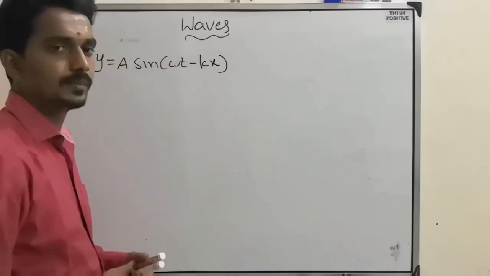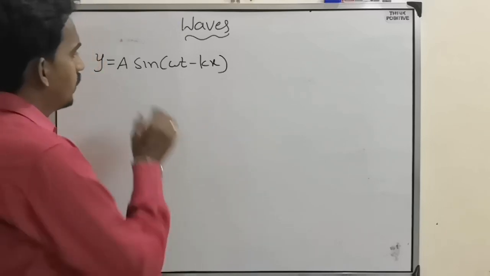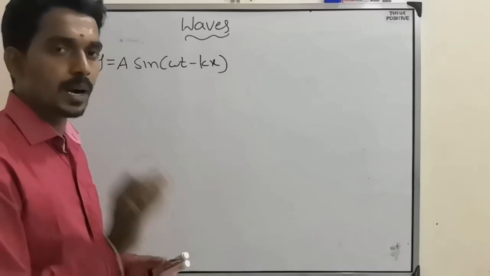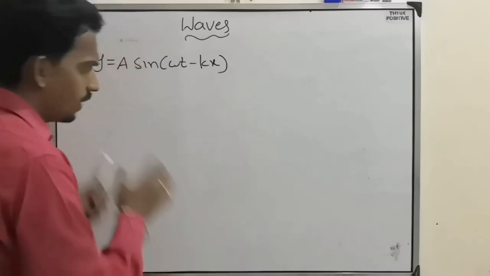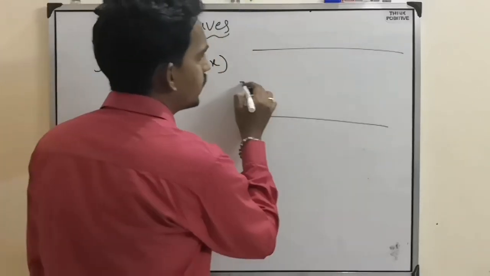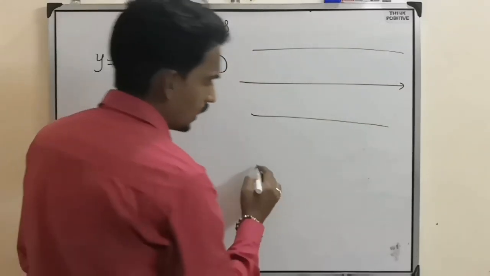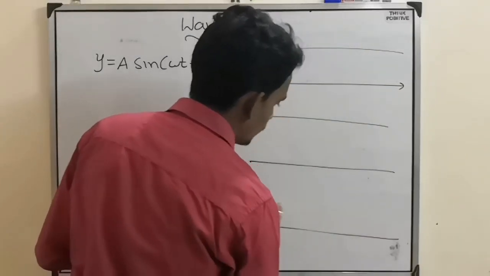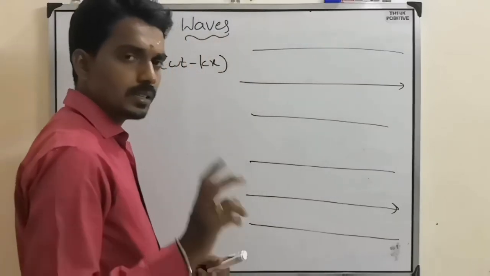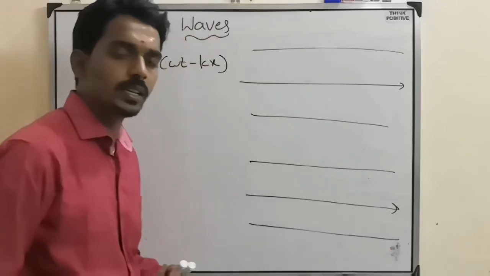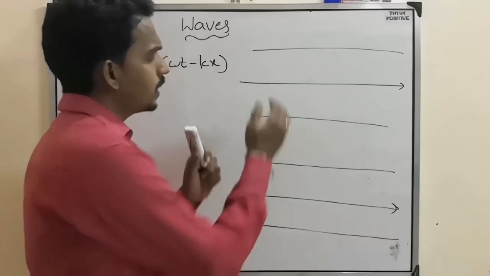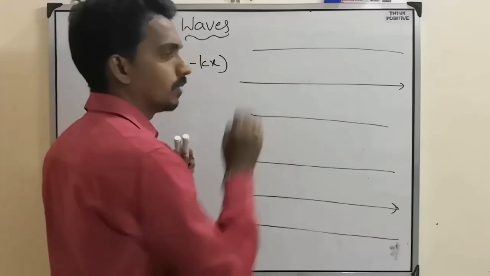We discussed that one. And here I said, where A is amplitude, the maximum displacement of one particle in the medium. Suppose this is the medium, and the wave is traveling. As we discussed, there are two types of waves, one is longitudinal wave and another one is transverse wave. First, let us consider longitudinal wave.